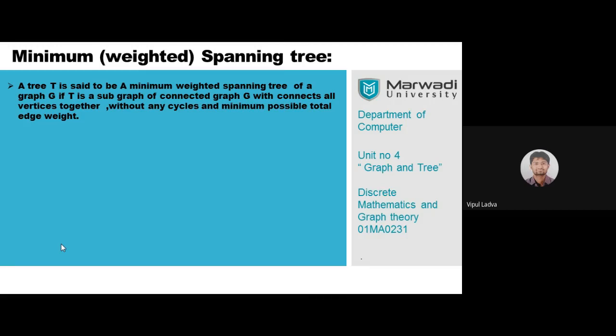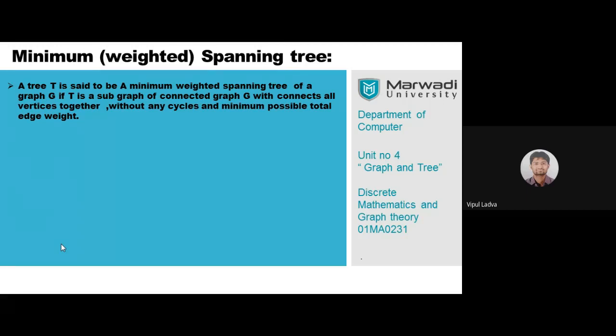It should not contain any cycle. So we are talking about trees. A tree T is said to be a minimum weighted spanning tree of a graph G if T is a subgraph of connected graph G which connects all vertices together without any cycle, and has minimum possible total edge weight.